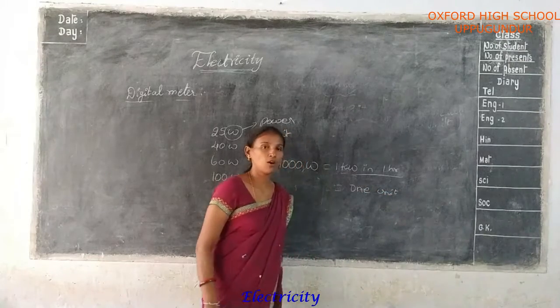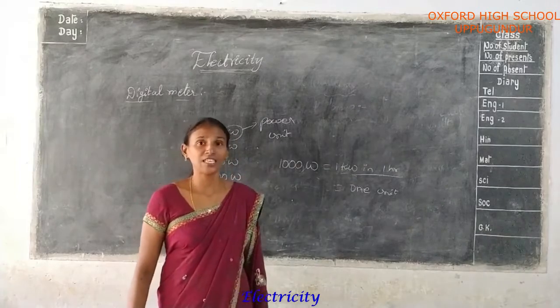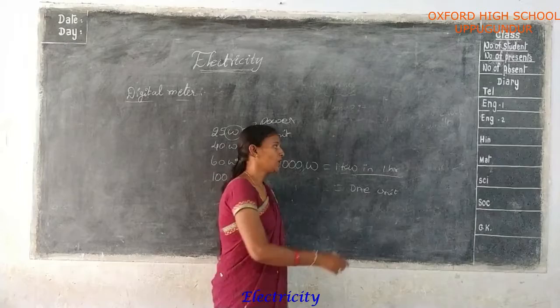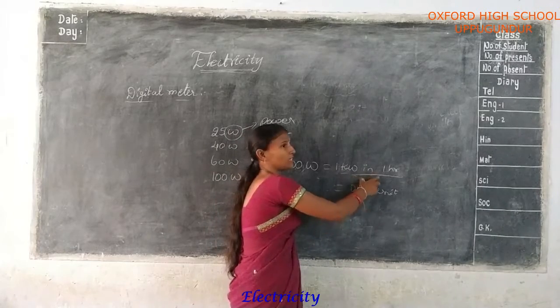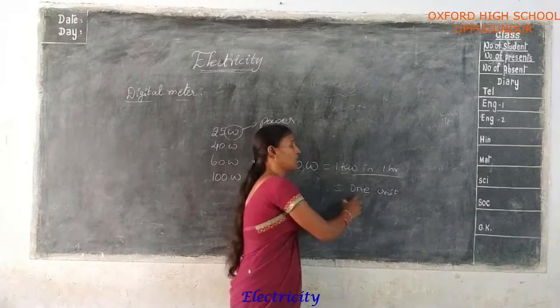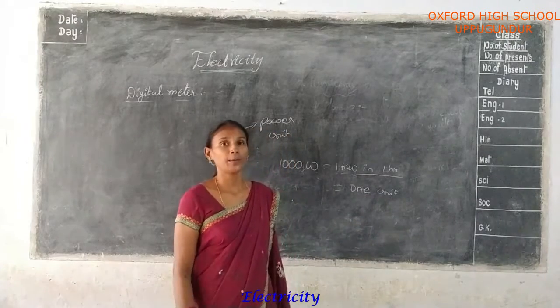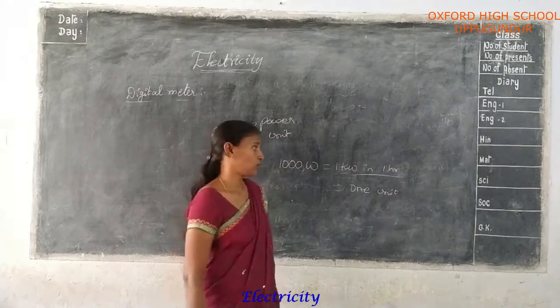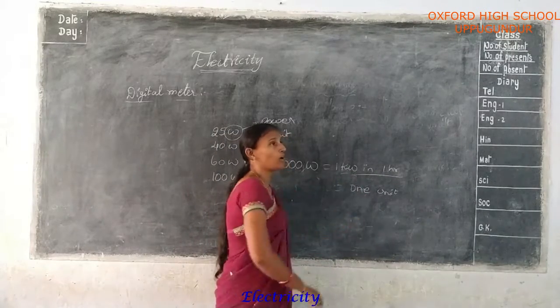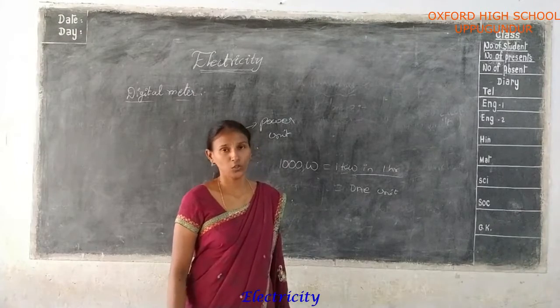So what is the meaning of 1 unit? You use 1 kilowatt of power in 1 hour. Okay, 1 kilowatt of power used in 1 hour, that is equal to 1 unit. Okay, you understood? So in 1 hour, using 1 kilowatt is equal to 1 unit that you measure.